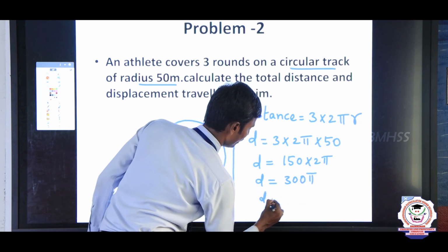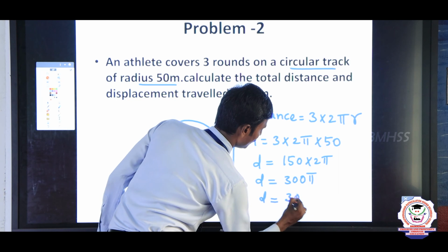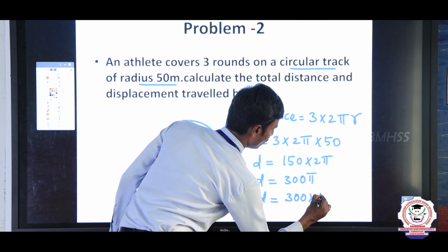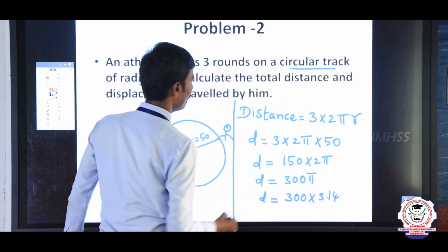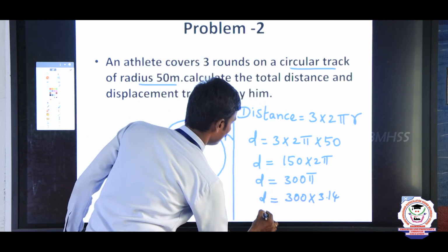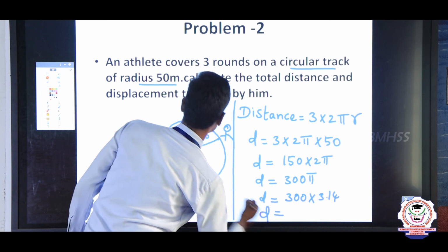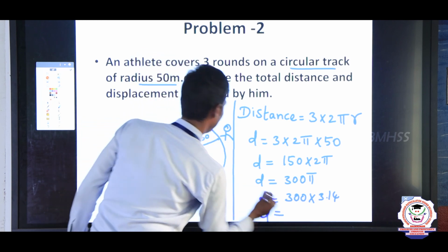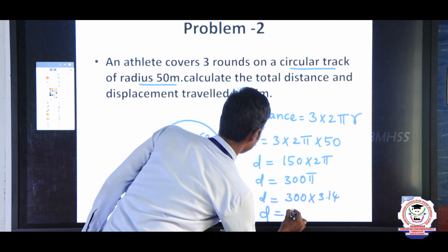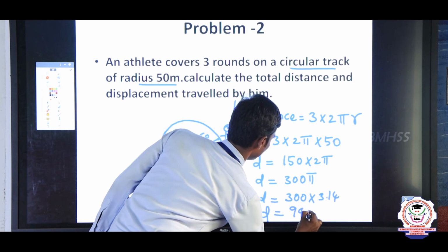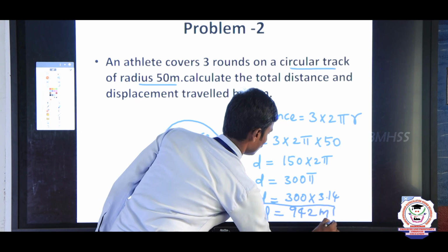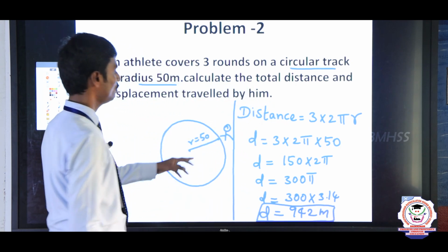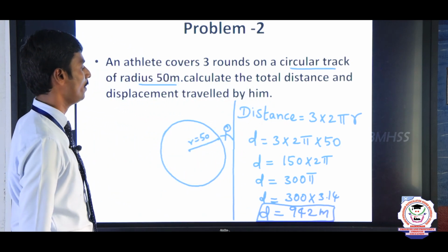So d equal to 300 into 3.14, the pi value you know very well. Multiply these 2 values and we get the answer. So the total distance d equal to 942 meter.